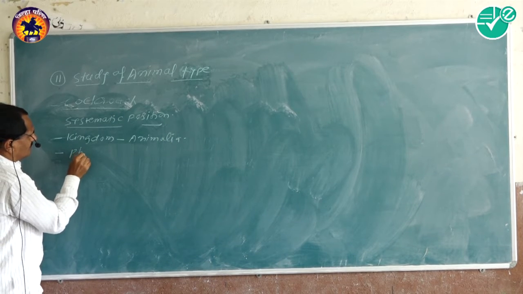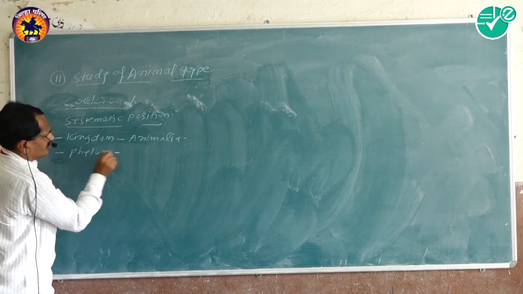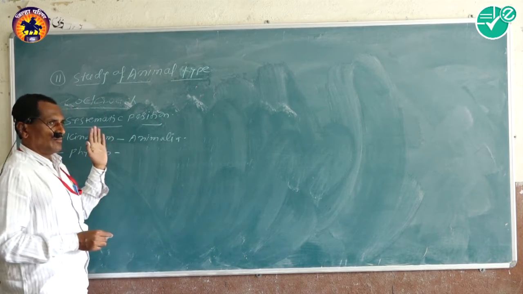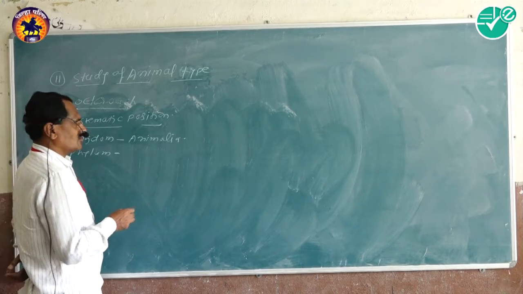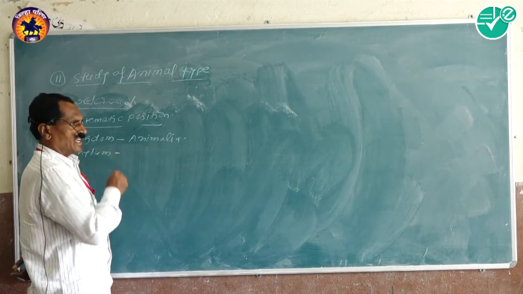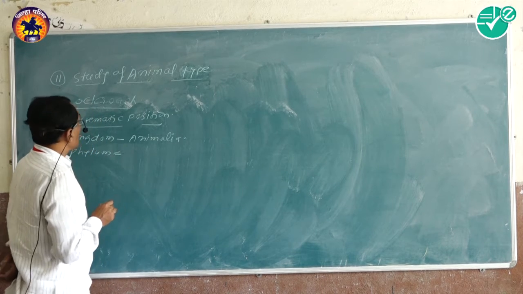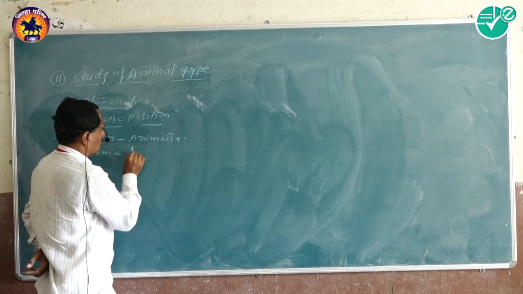And phylum: when we observe the cockroach, it shows jointed limbs, jointed appendages, and due to which it is included under the phylum Arthropoda.